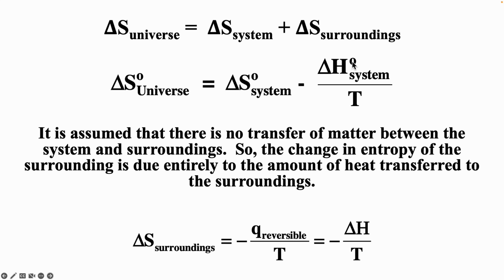You know, the second law says if the entropy of the universe would increase, that means it's spontaneous. But how the heck do you calculate the change in entropy for the universe? Well, by defining the system as being a closed system, and hence delta S surroundings is minus delta H over T, we can actually just calculate everything in terms of the system.